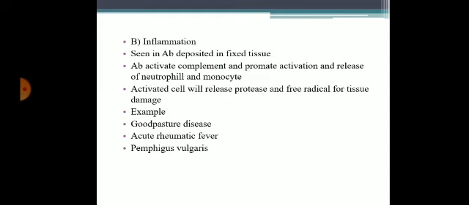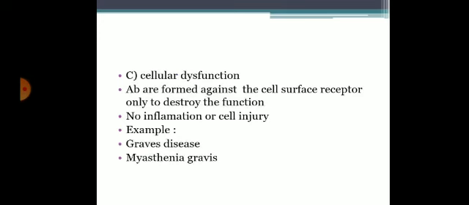Coming to the second mechanism involved in hypersensitivity reaction, which is inflammation. It is seen with antibody deposited in fixed tissue. Antibody activates complement and promotes the activation and release of neutrophils and monocytes. Activated cells will release proteases and free radicals for tissue damage. Examples for this are Goodpasture disease, rheumatic fever, pemphigus vulgaris. It is nothing but antibodies deposited in fixed tissues. Cellular dysfunction is the third mechanism of hypersensitivity reaction. Antibodies are formed against the cell surface receptors only to destroy the function.